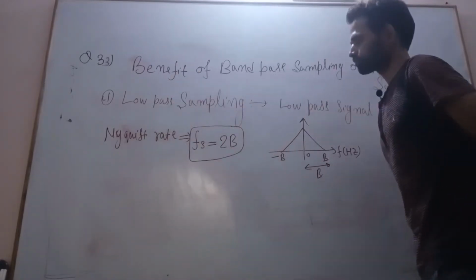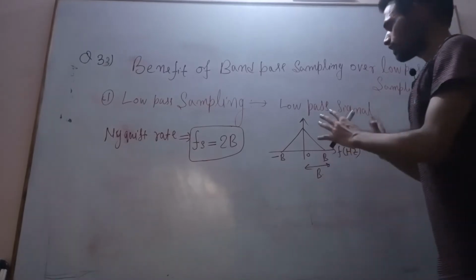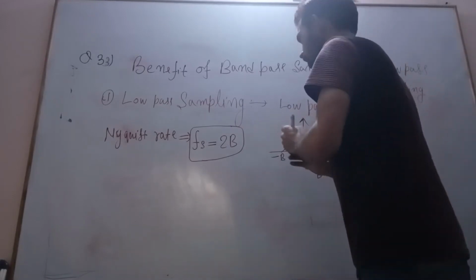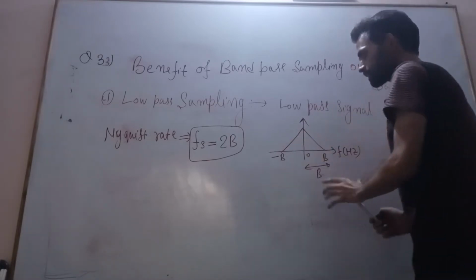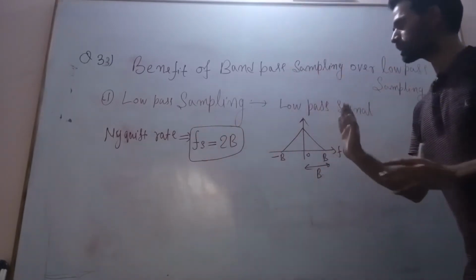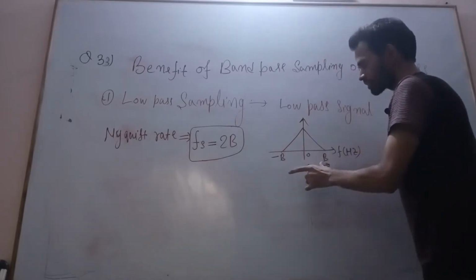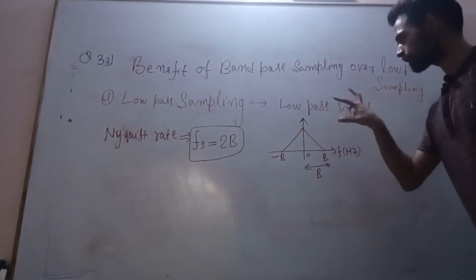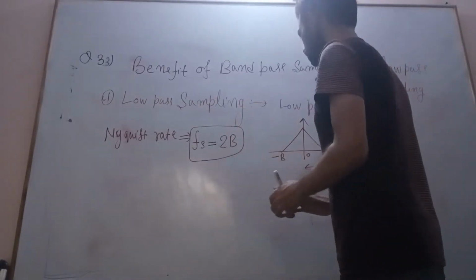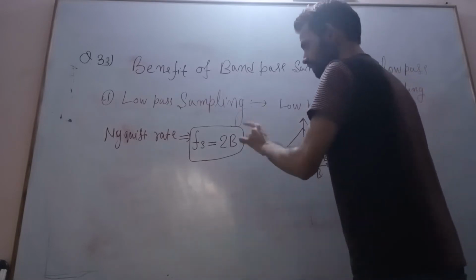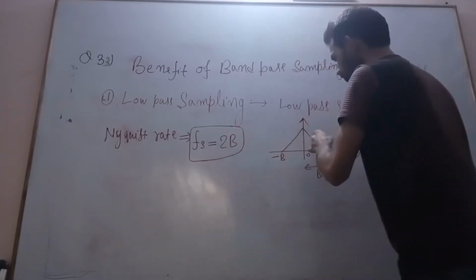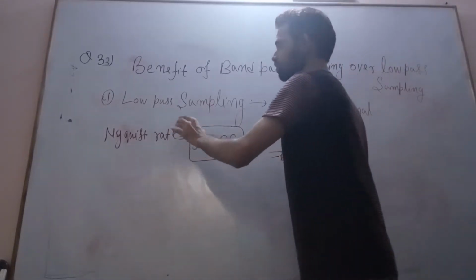What is this Nyquist rate actually? As we know very well, when the signal is band limited to B hertz, then at the reception side this signal can be reconstructed properly, without any loss of information, from its sampled version, only when this signal is sampled at a rate equal to twice its bandwidth, which is known as the Nyquist rate.